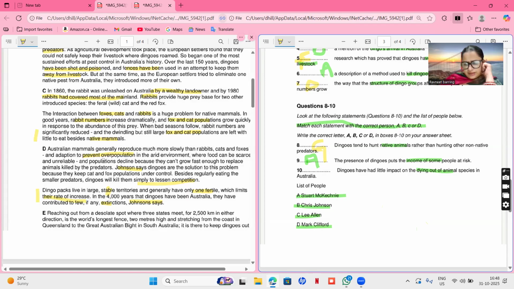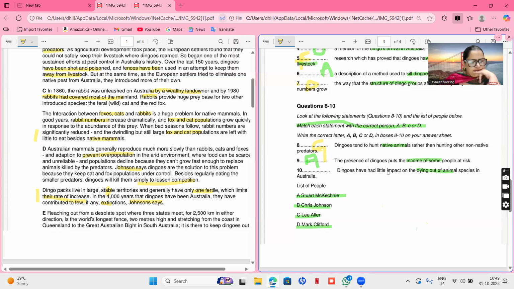Okay, population decline, maybe killing. Where food can be scarce and population decline because they can't grow fast enough to replace animals killed by predator. Johnson said dingoes are the solution to this problem because they keep cat and fox population under control. Besides regularly eating the smaller predator, dingoes will kill them simply to lessen competition. Dingo packs live in large stable territories and generally have few fertile, which limit the rate of increase. The dingoes have in Australia, they have contributed to few if any extinctions.